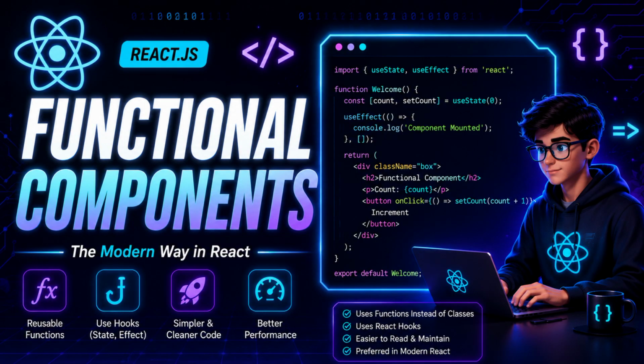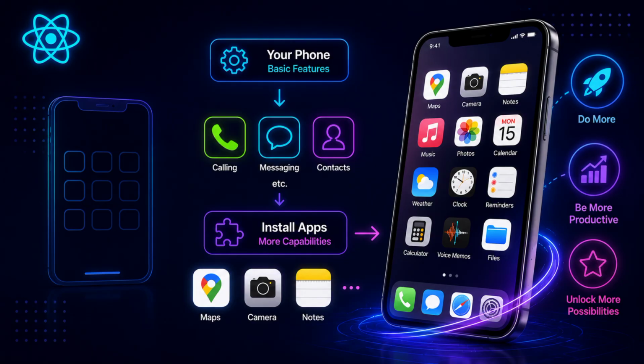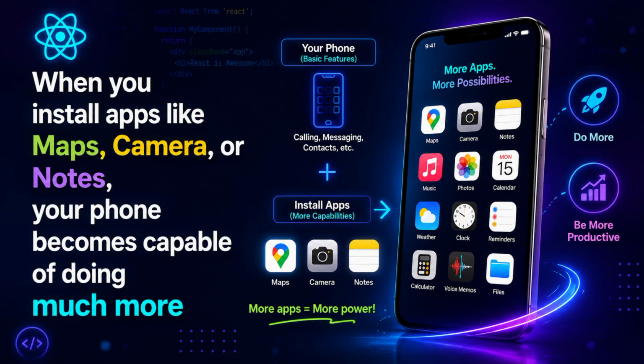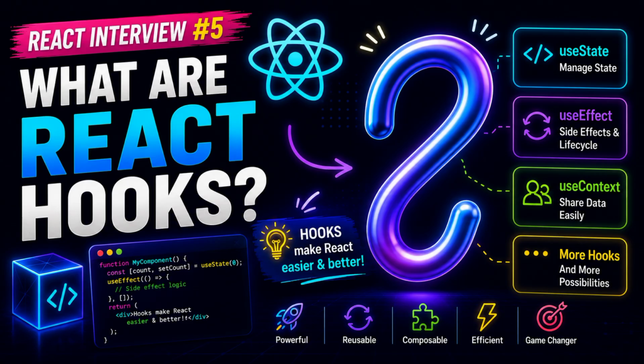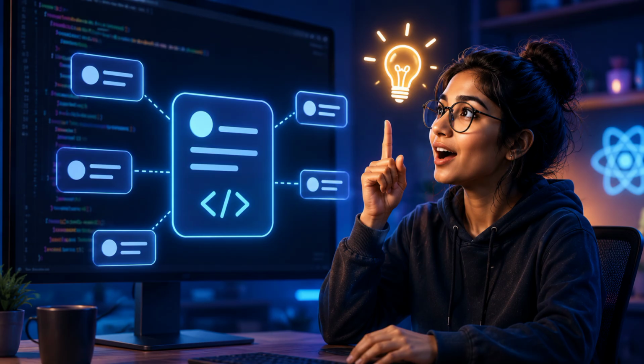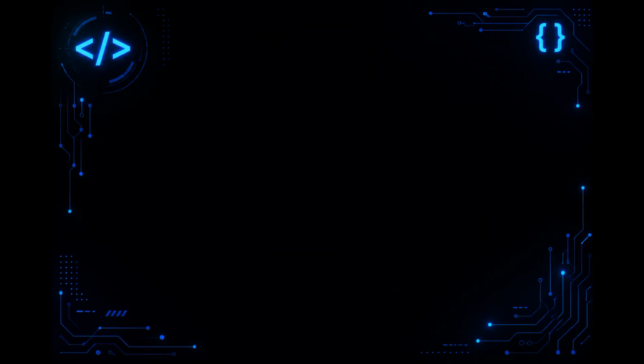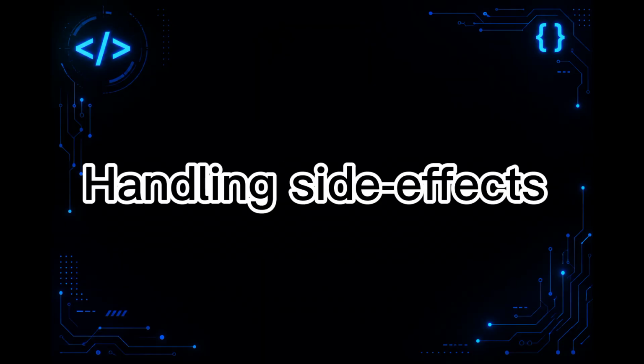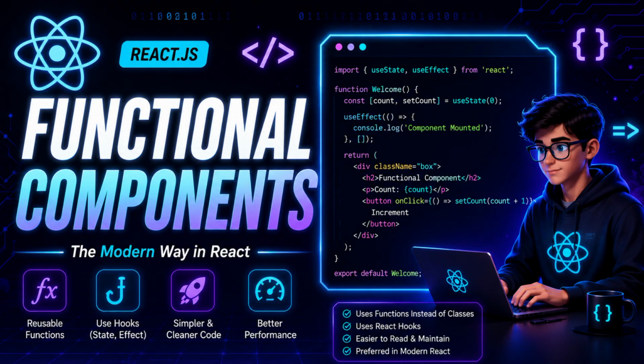Now let me explain this with an example. Imagine your mobile phone. It already has basic features like calling and messaging. When you install apps like Maps, Camera, or Notes, your phone becomes capable of doing much more. React hooks work in a similar way. They give functional components additional capabilities such as managing state, handling side effects, and much more. That's one of the biggest reasons why functional components are the preferred choice in modern React development.